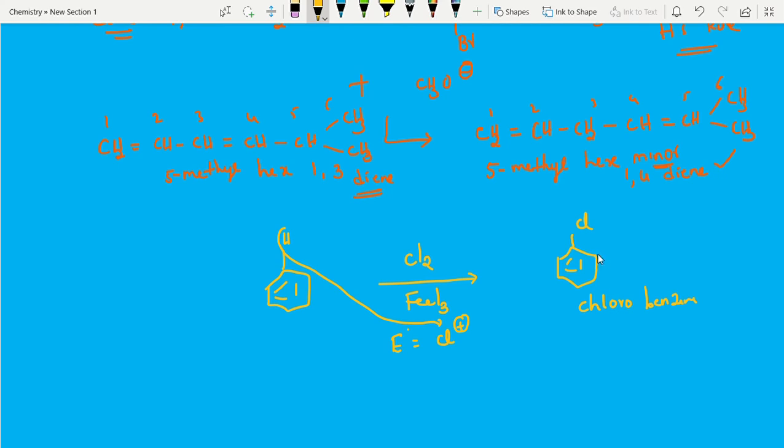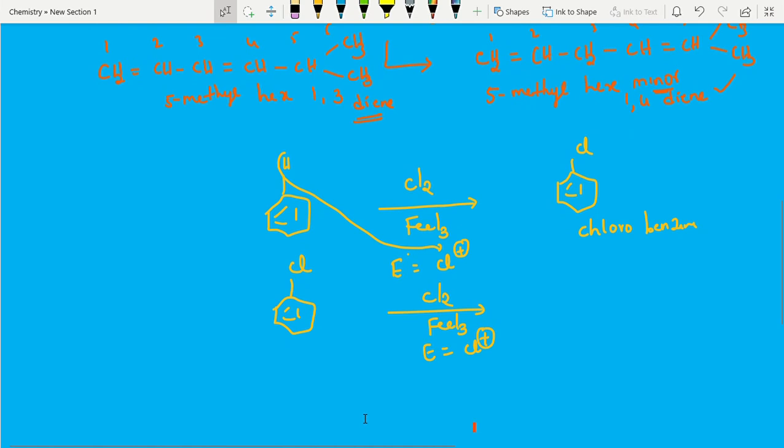Suppose you take the first substituent as 1-chlorobenzene, no problem. But suppose there is a group like this. Now this is the starting one, chlorobenzene, and we are going to do chlorination with FeCl3. The electrophile is unchanged, chlorine only. But see, if there is no group on the benzene ring, the coming electrophile can orient and attack on any carbon.